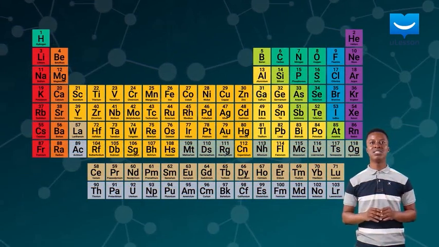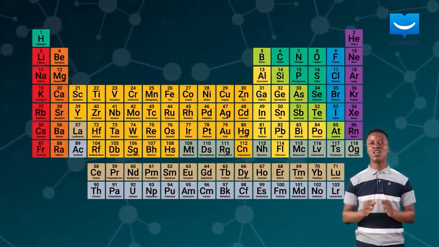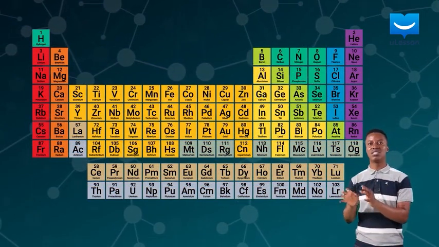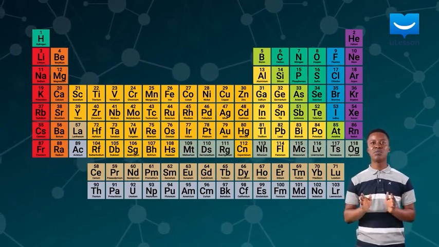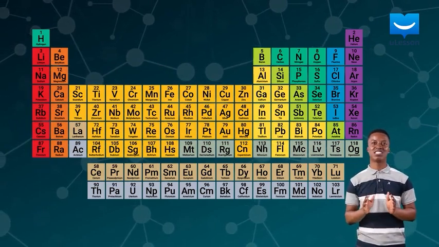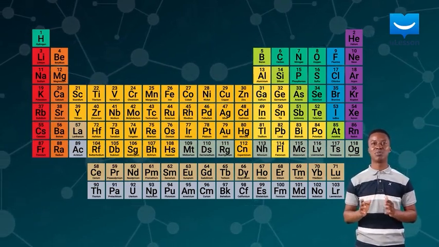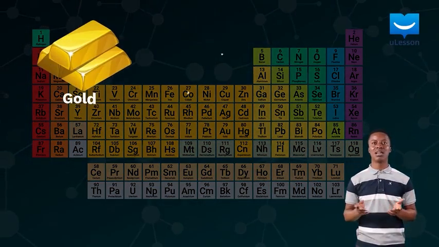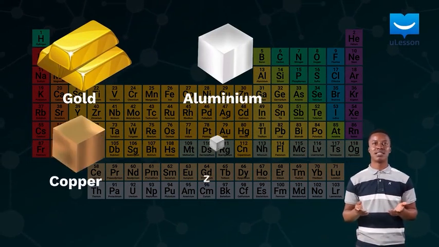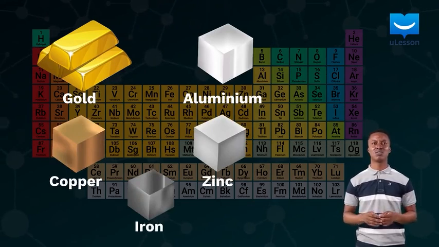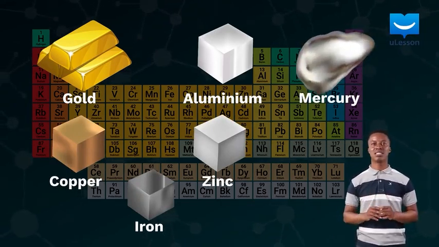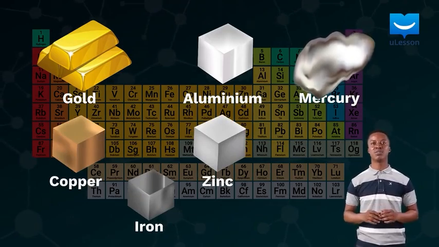The periodic table lists all the known elements, grouping together those with similar properties. Most elements are metals, which are shiny and conduct electricity properly. For example, gold, aluminium, copper, zinc, and iron. These are all metals which are solid at room temperature. Now, mercury is the only metal that is a liquid at room temperature.